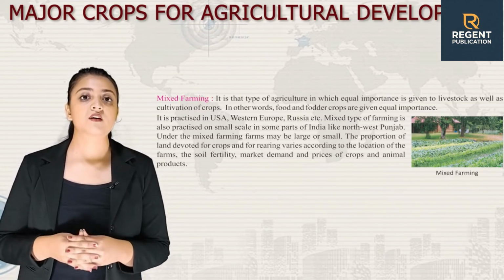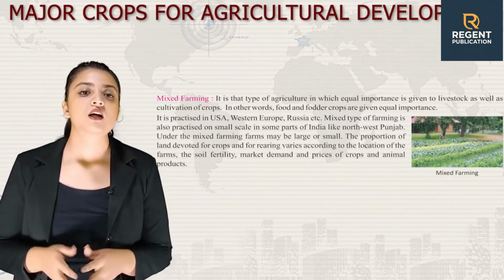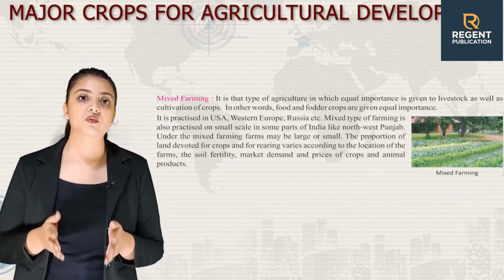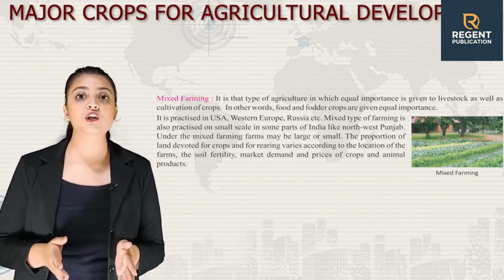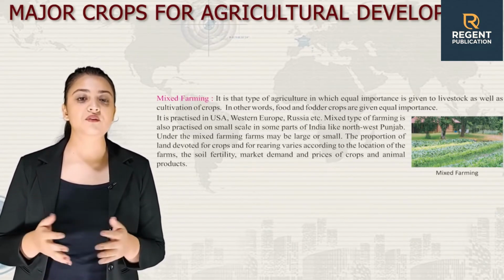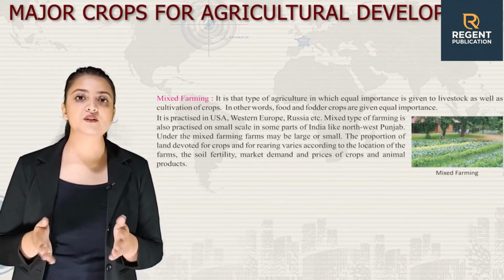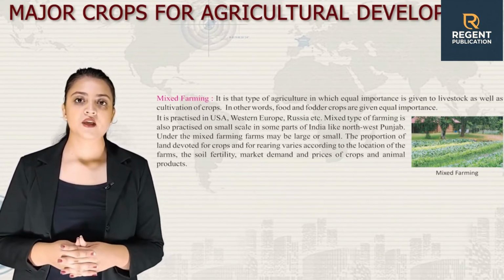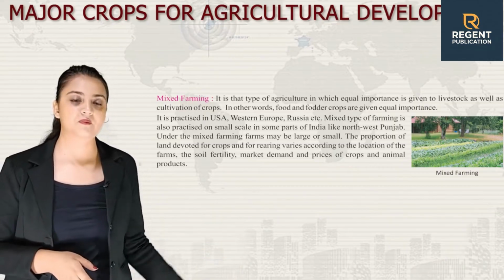Under the mixed farming, farms may be large or small. The proportion of land devoted for crops and for rearing varies according to the location of the farms, the soil fertility, market demand, and prices of crops and animal products. Here is an image of mixed farming.